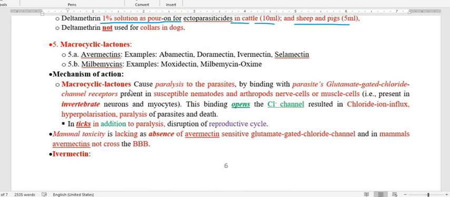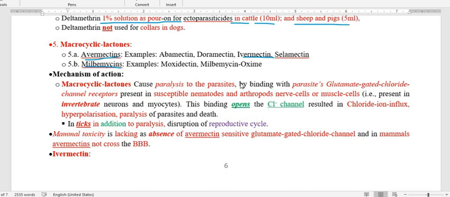Next are the macrocyclic lactones. Under the macrocyclic lactones, there are two groups that we already mentioned: avermectins, including ivermectin, and milbemycins. Under this, a very usable drug as an ectoparasiticide is ivermectin. So this is very important.